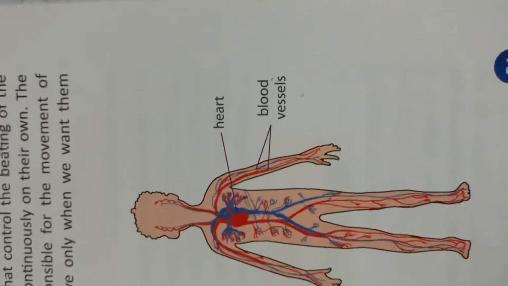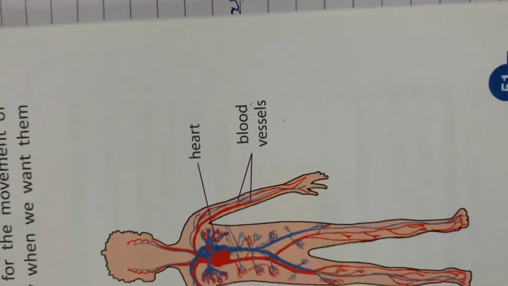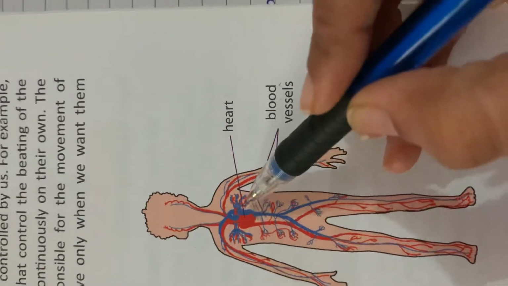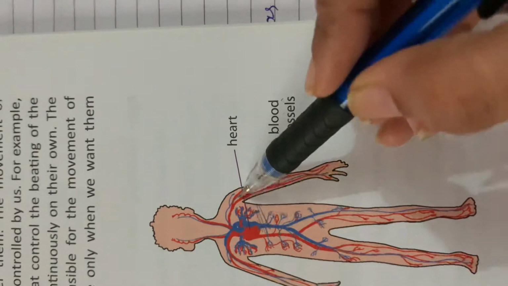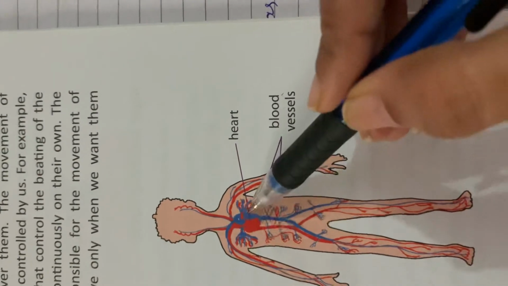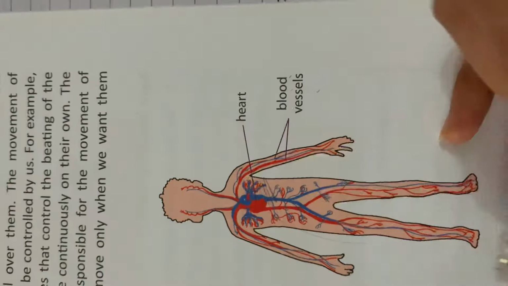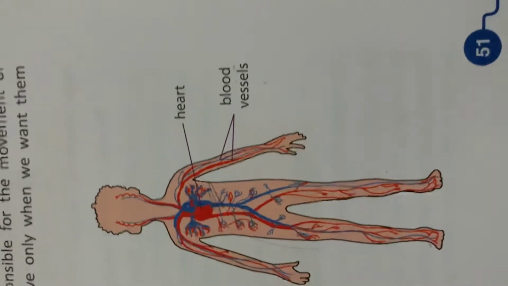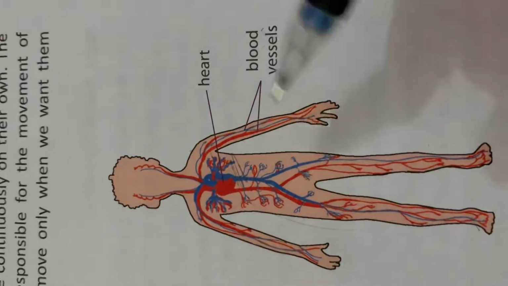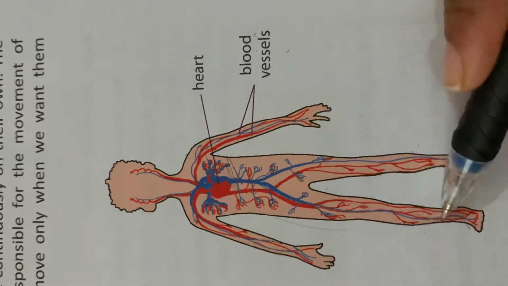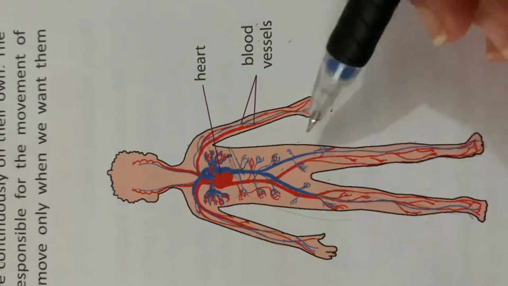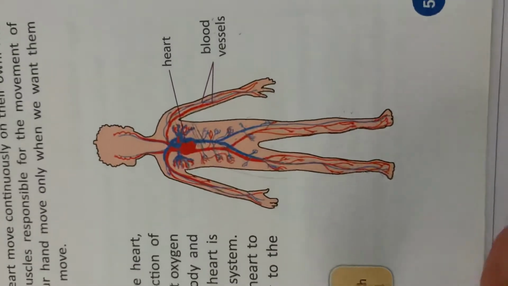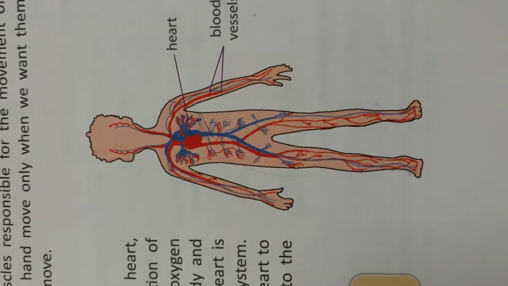The blood vessels carry blood from the heart to different parts of the body and then back to the heart. Blood vessels are tiny tubes through which the blood flows in the body. The blood is passed through these blood vessels. It is like a pipe. I am just giving you the example of a pipe.